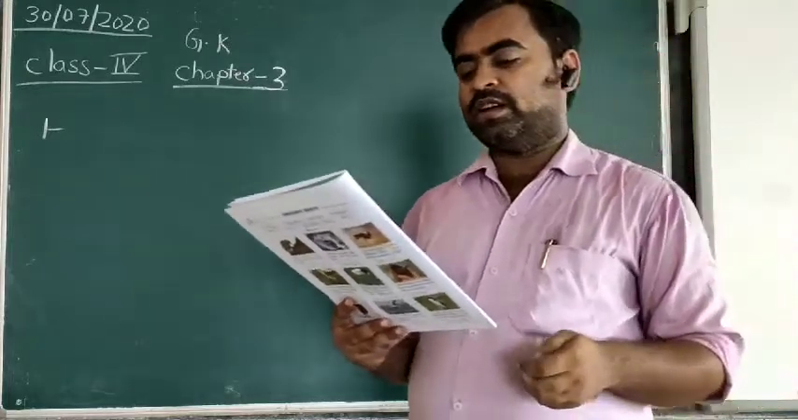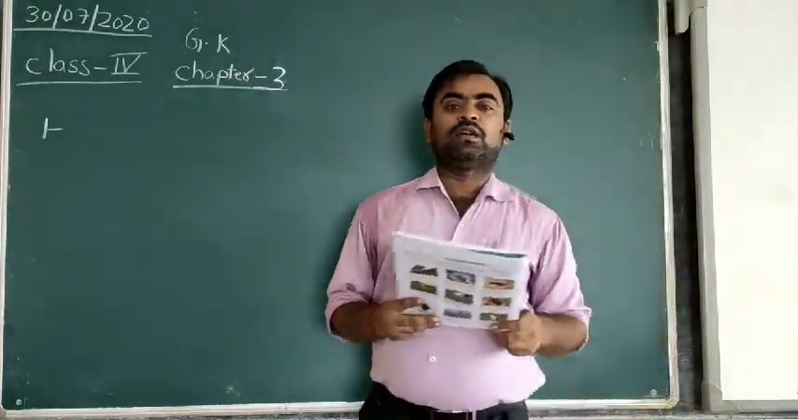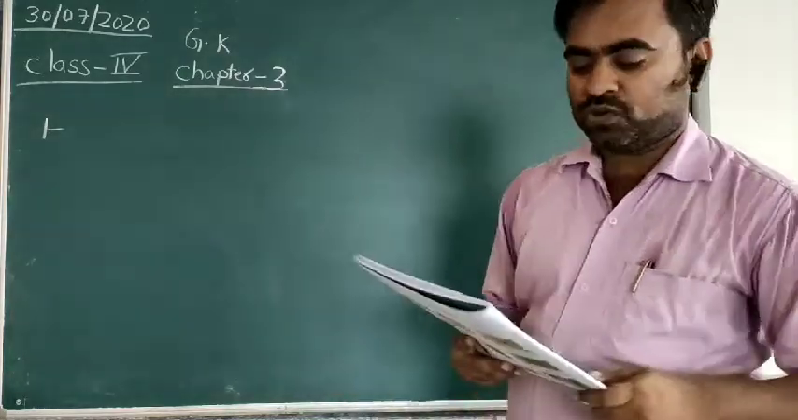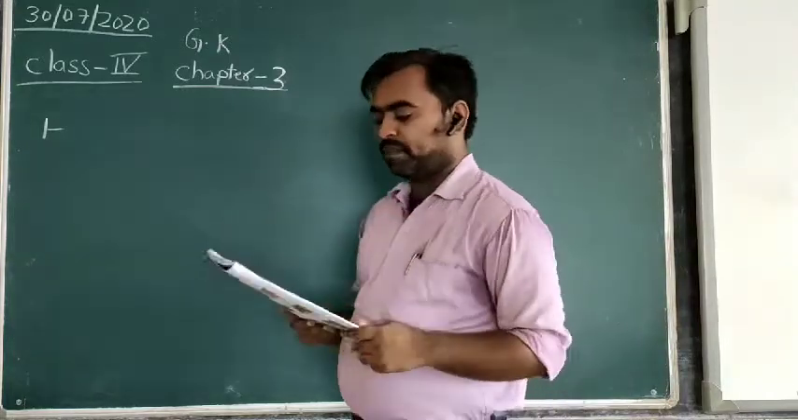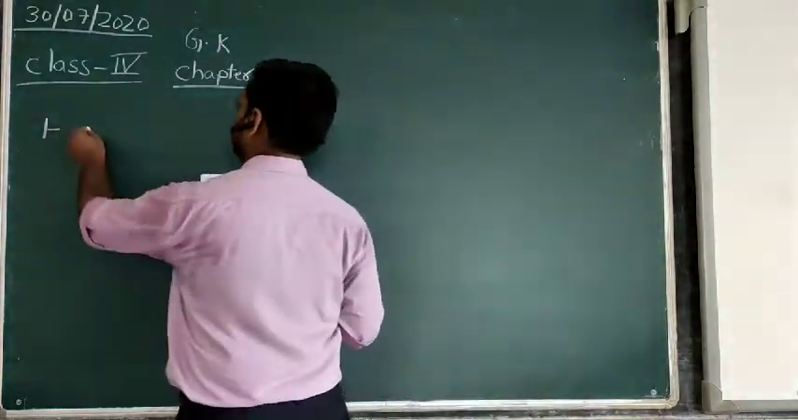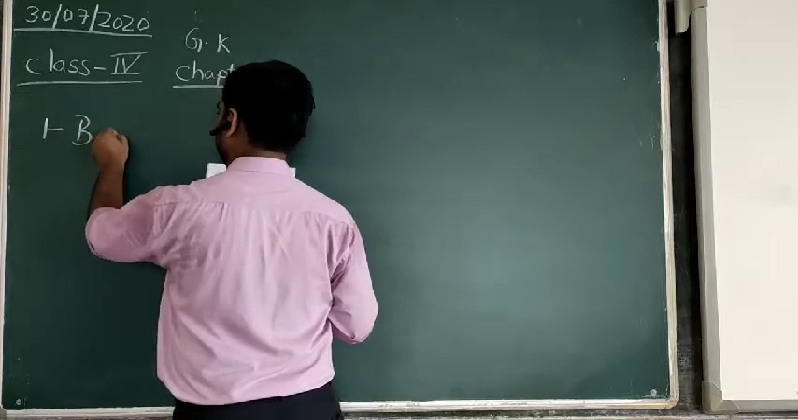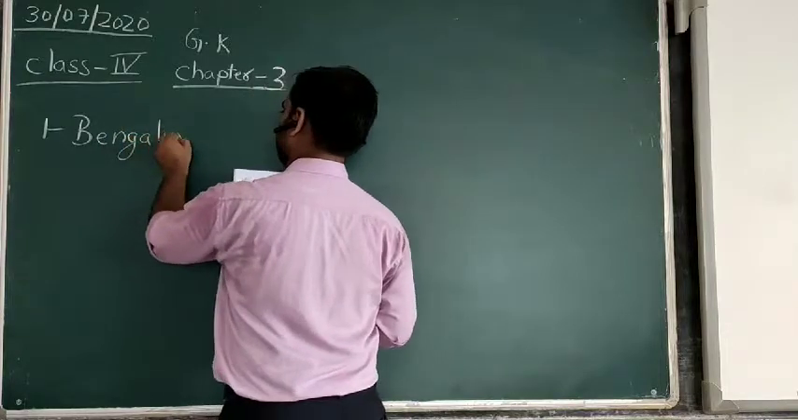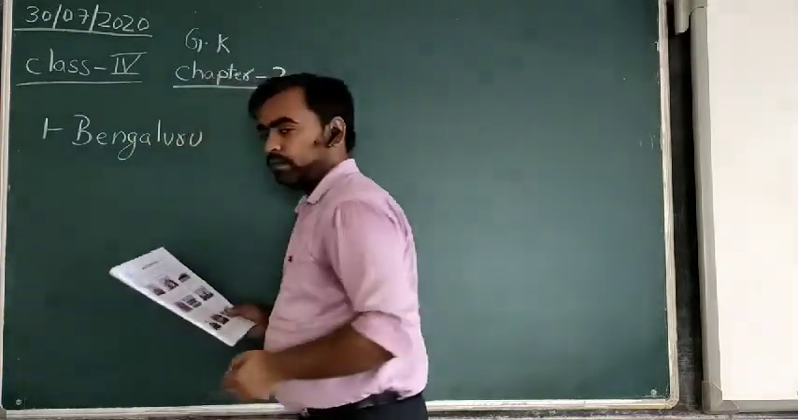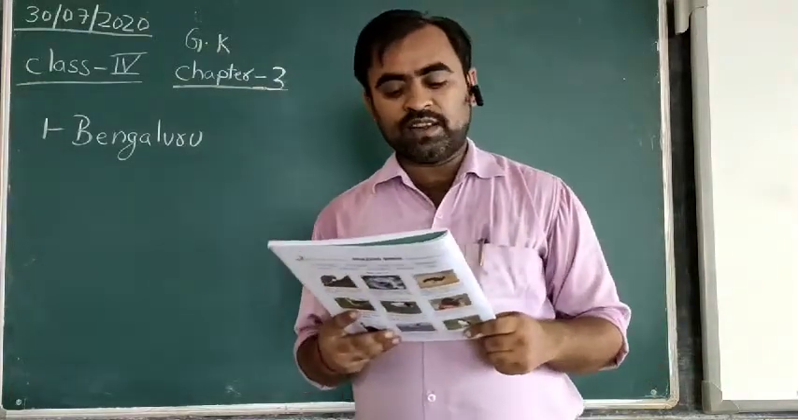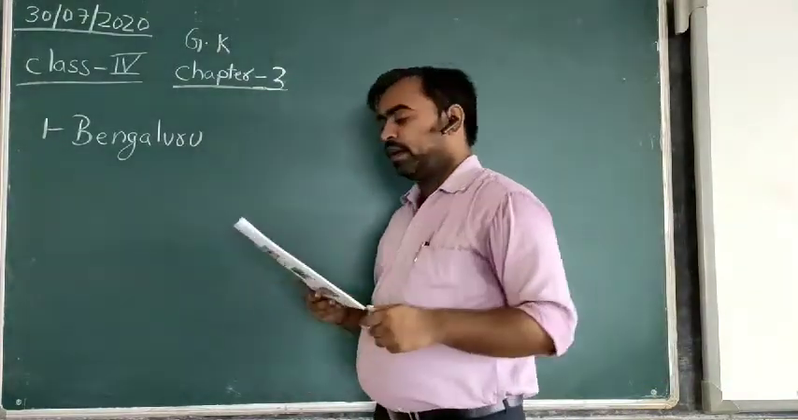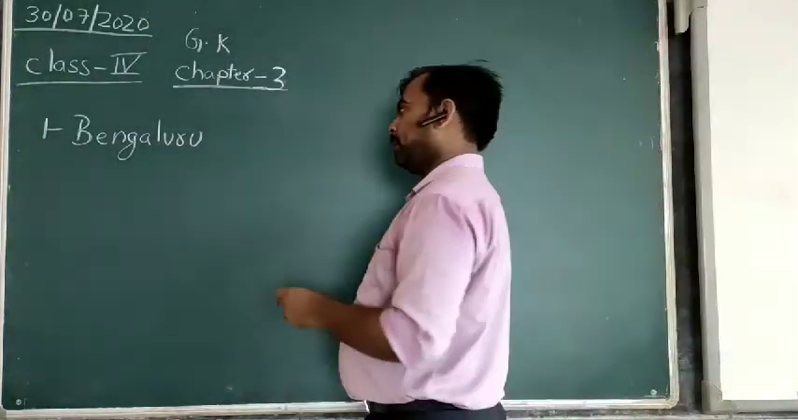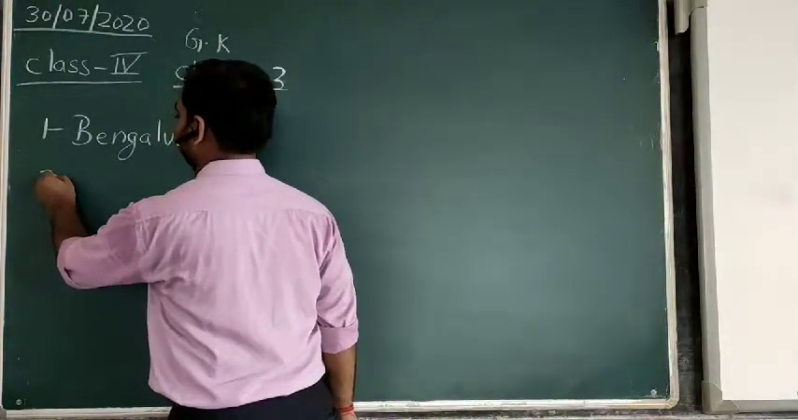a city. It is known as the Garden City of India. So the Garden City of India is Bangalore. Bangalore is known as the Garden City of India, and it is situated in the state of Karnataka.